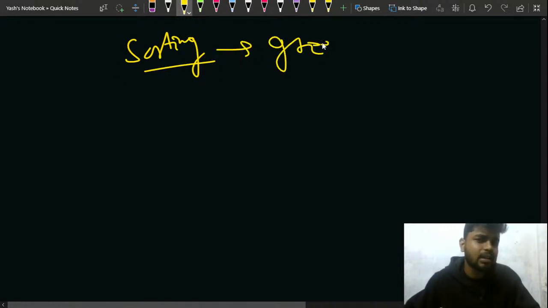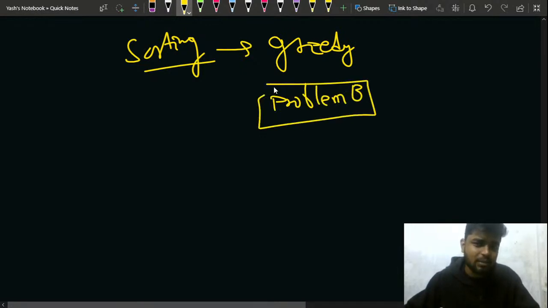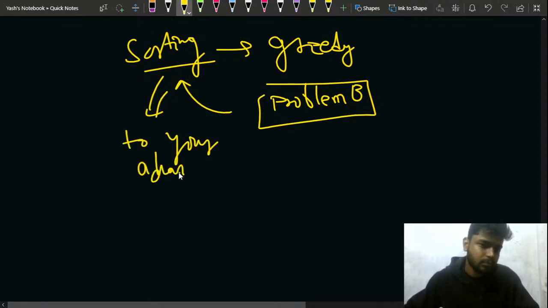So today we discussed two problems. The problems were based on sorting, but sorting was not the direct concept. The concept can be said to be something like a greedy concept. But basically the thing was how do you use sorting to your advantage, right? You have to use it optimally, right? So this is what I am trying to say.